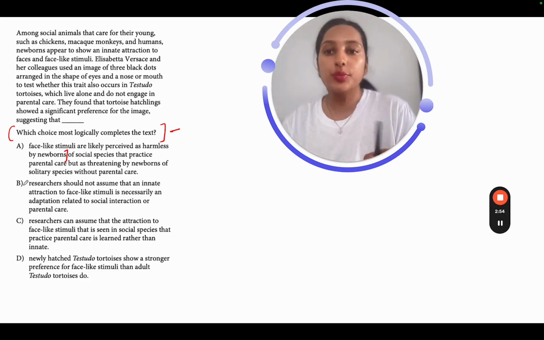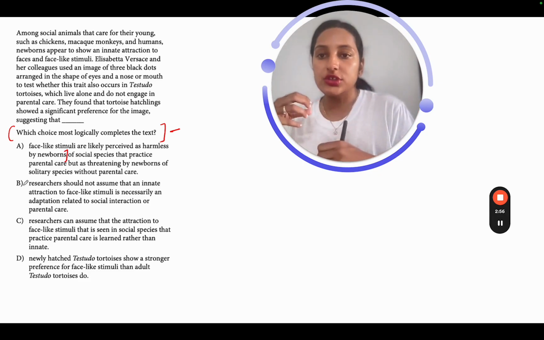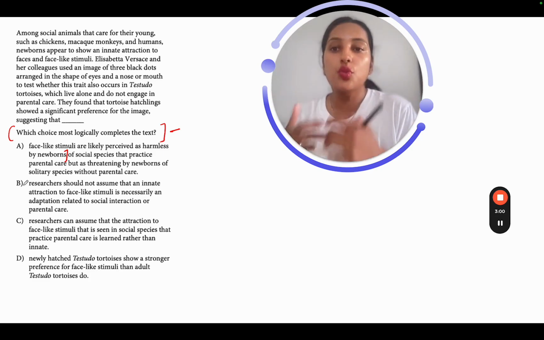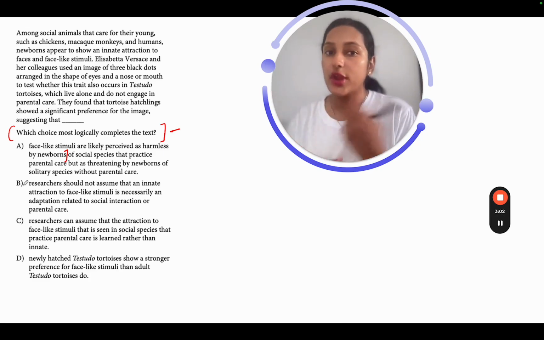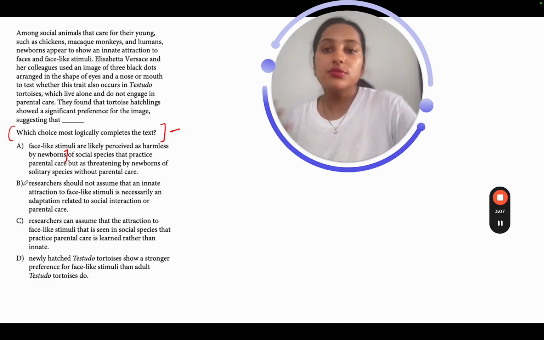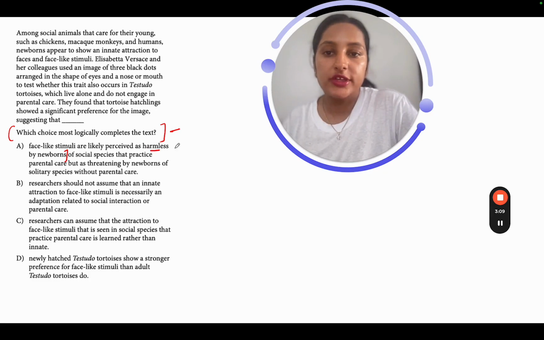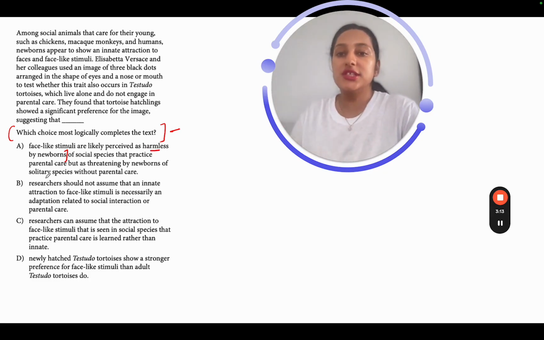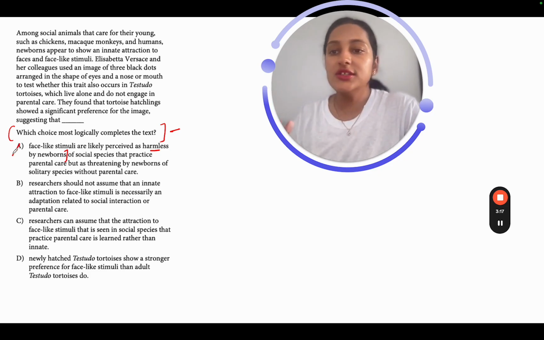It was never about it being dangerous. It was more about the liking or the attraction towards the face or face-like stimuli. So why are we discussing it being harmless? It is not something that we are concerned about. So A is definitely out.